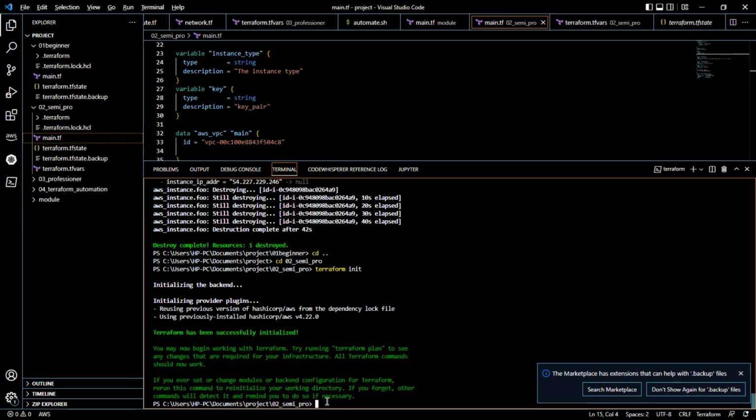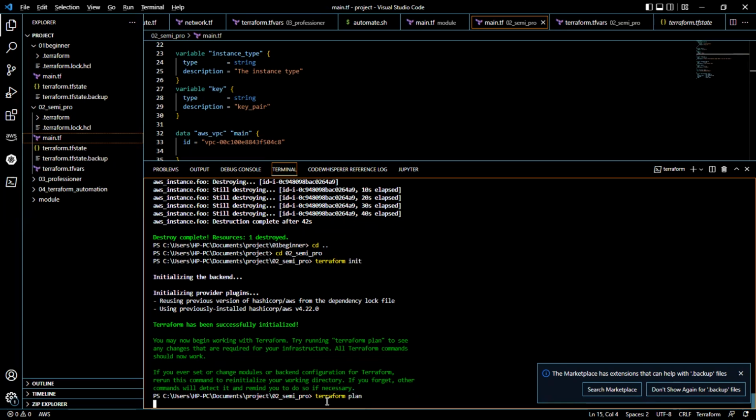So if I run Terraform plan, it's going to read this variable for us and tell us this is what we should be expecting.